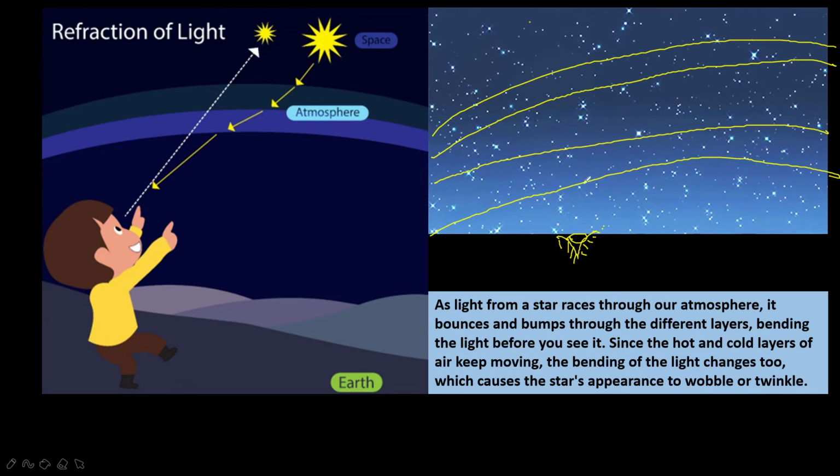Okay, so here what happens, the light, this is one of the stars and this is one of the stars, but the actual position is this, and the apparent position is this. I am taking this as the actual position and this as the apparent position.